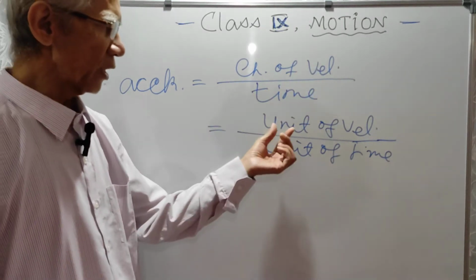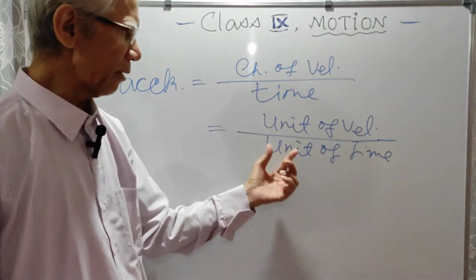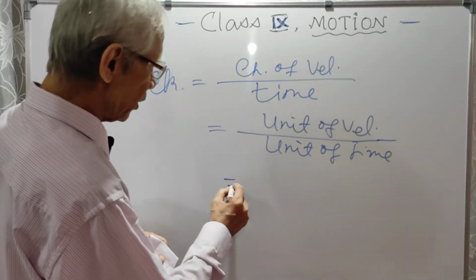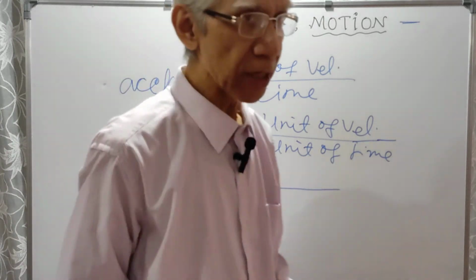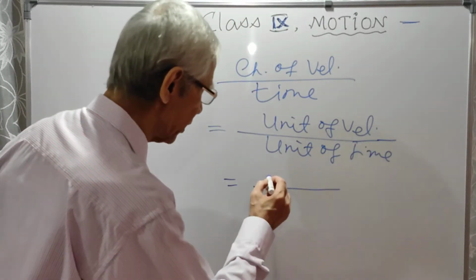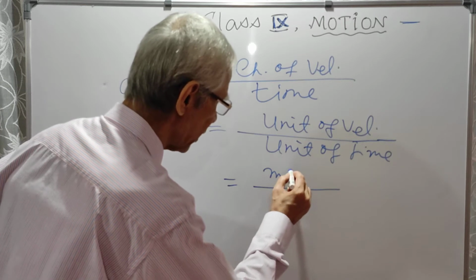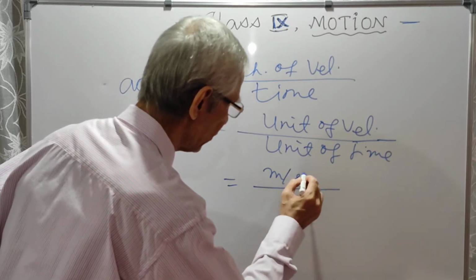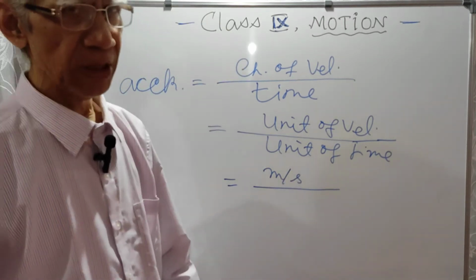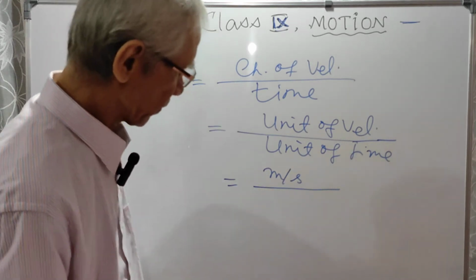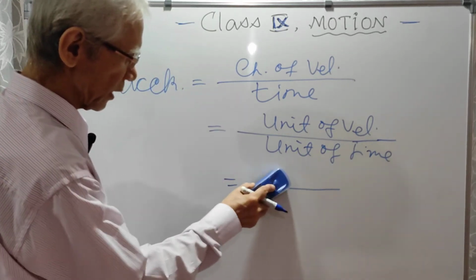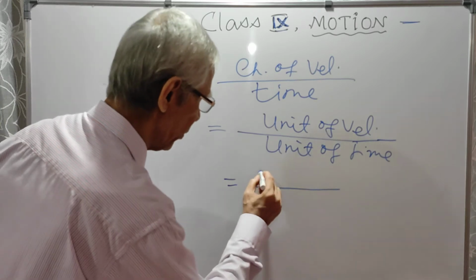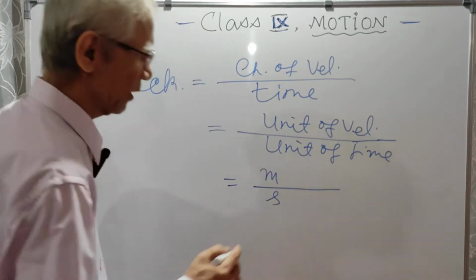So change of velocity, the unit will be unit of velocity, and time, unit of time. Now what is unit of velocity? If we consider SI unit, unit of velocity is what? Meter per second. That means meter per second. All right. Meter by second.